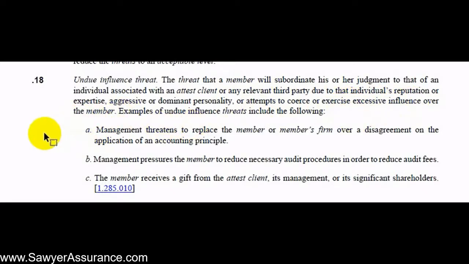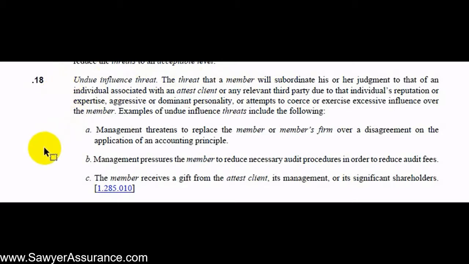And so that might come about if management of the client threatens to replace the auditor over a disagreement, or the client pressures the auditor to reduce fees by having fewer audit procedures, or maybe even the client provides a gift to the auditor to influence him. So in all respects, the auditor needs to keep an eye out for those undue influence threats that might persuade the auditor to not be as objective.